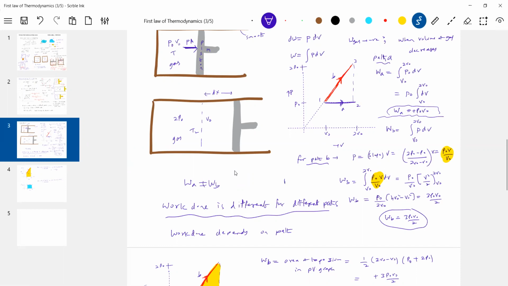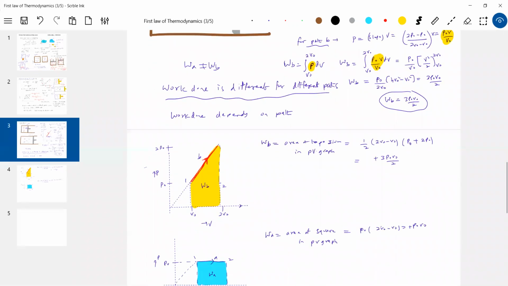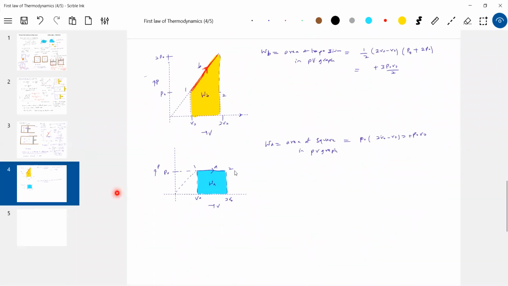Okay, I'll write it. In place of P, what shall I write? P naught V by V naught, substitute there, solve and put the limits. So to calculate work done, what approaches do you have? Area under the PV graph, or work done equal to integral of P dV, for any process. Now, how to check whether work done is positive or negative? Volume of gas increases, work done is positive. Volume of gas decreases, work done is negative. And look, work done depends on path. You can see now.